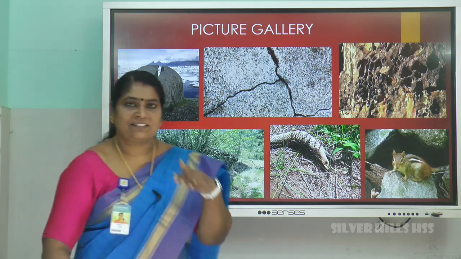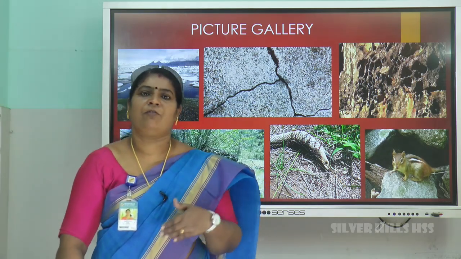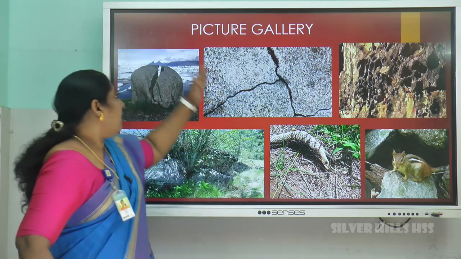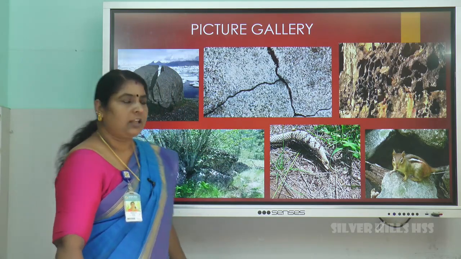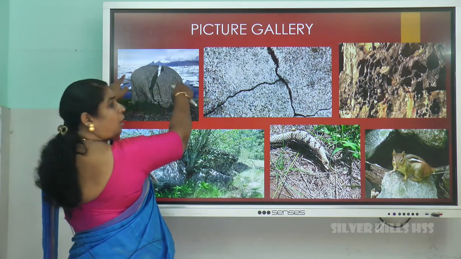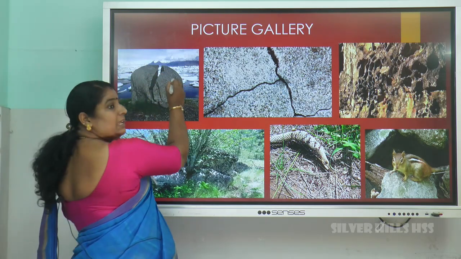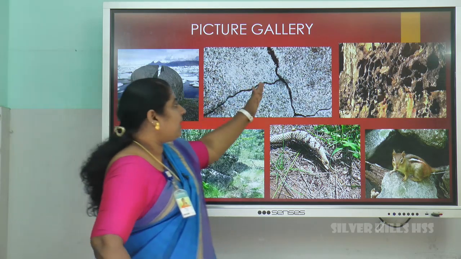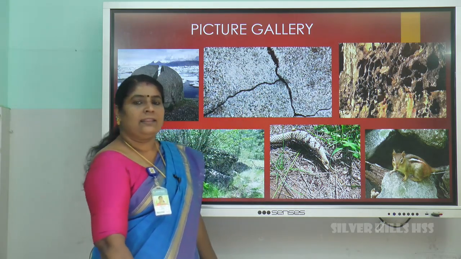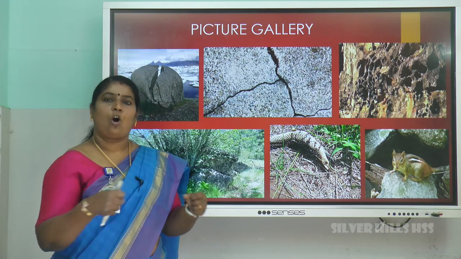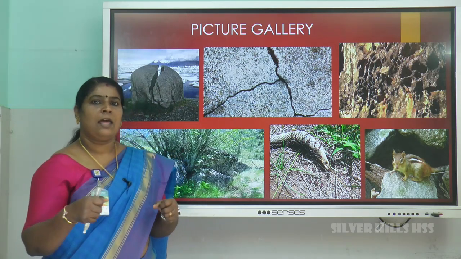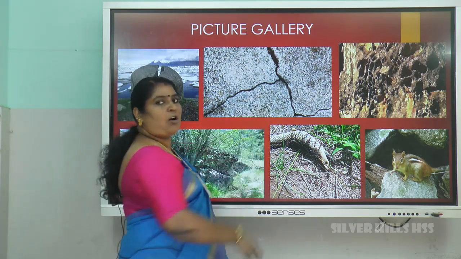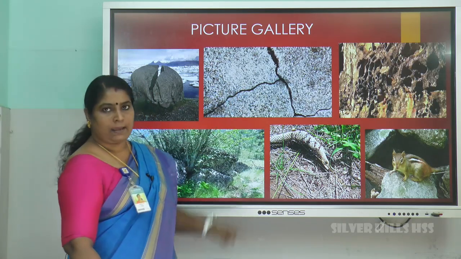Now whatever I have explained, let us see in the form of a picture gallery. First one, what is weathering? Here you can see the broken rock. So weathering means breaking of rock. Second one, physical or mechanical weathering, that is expansion and contraction of minerals of the rocks leads to disintegration of the rock. That is physical or mechanical.